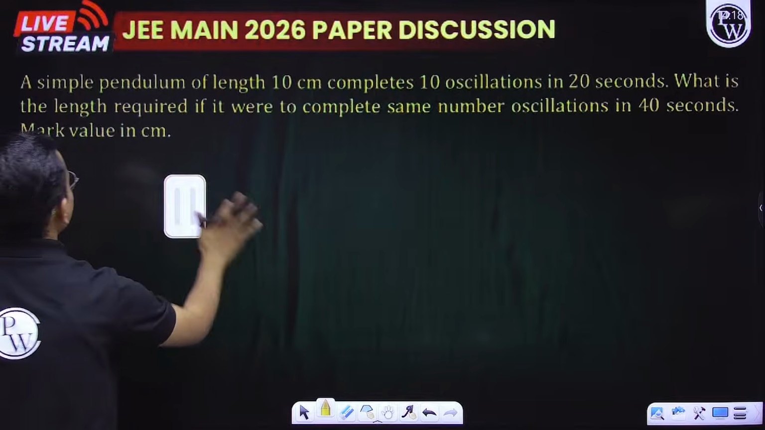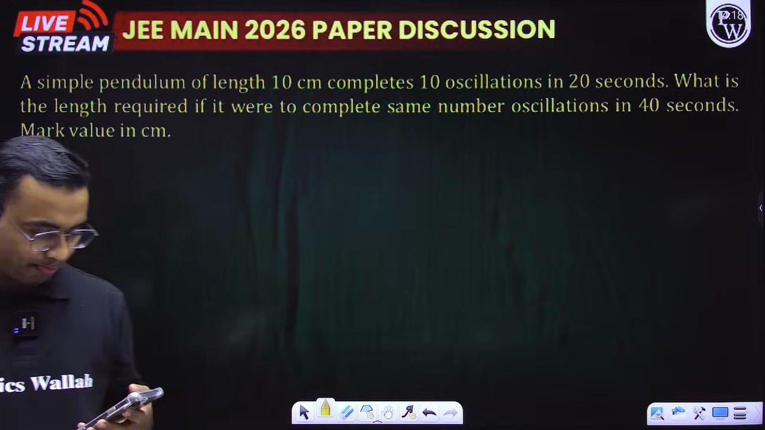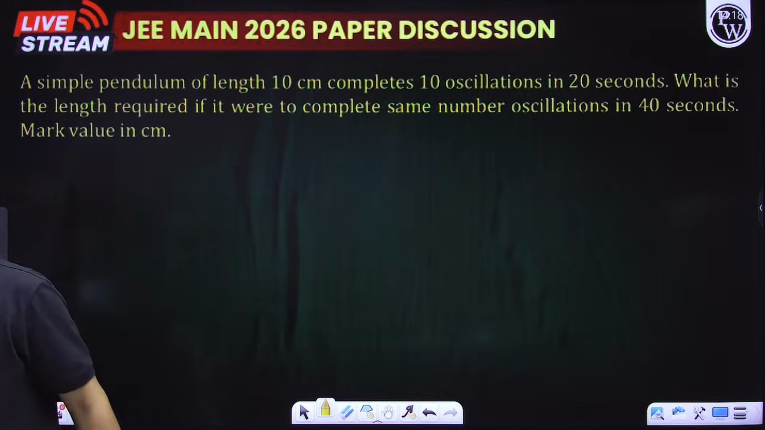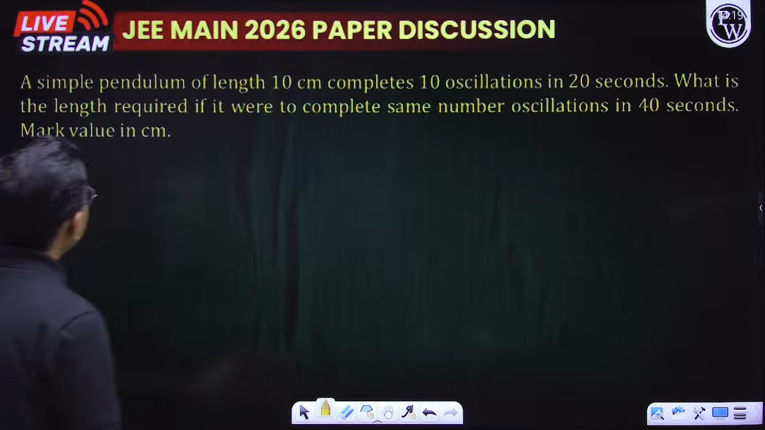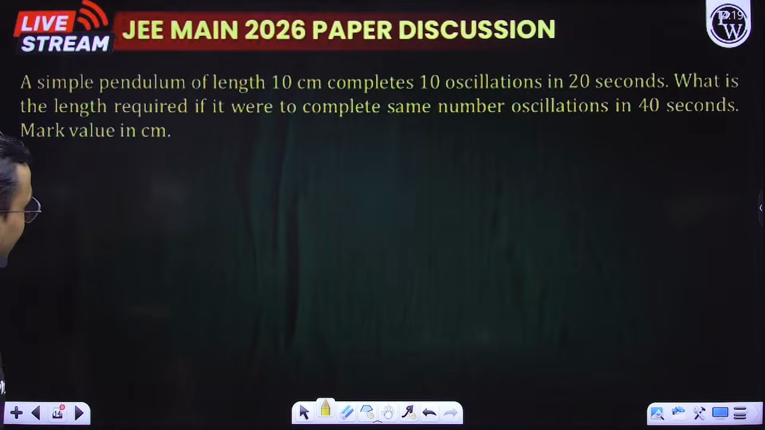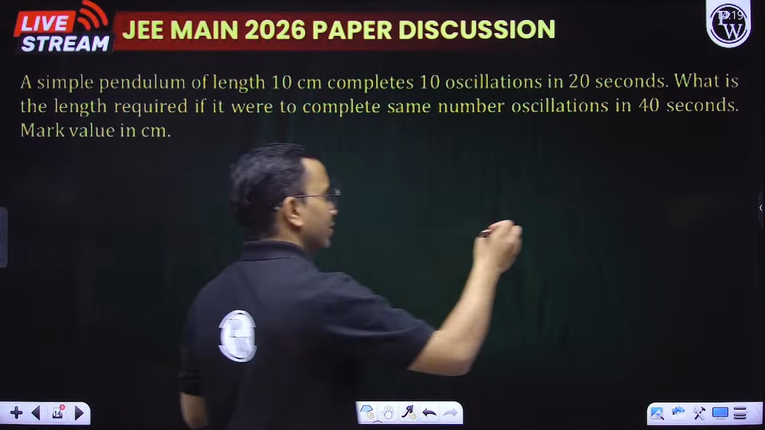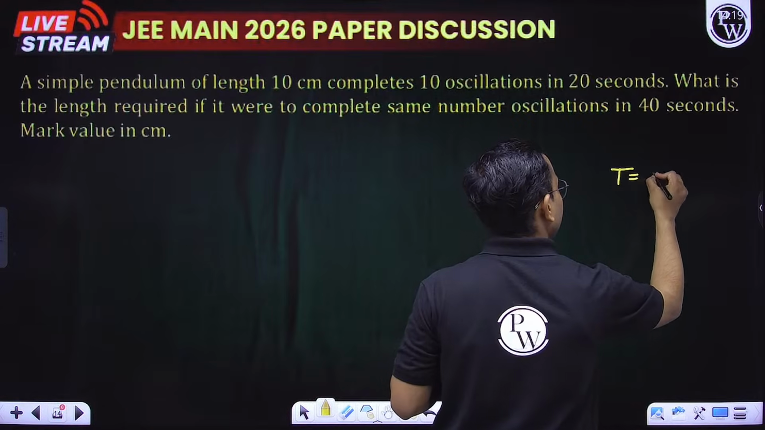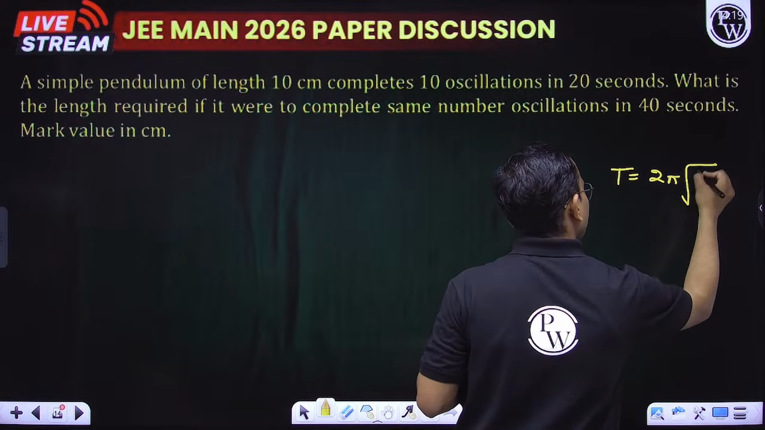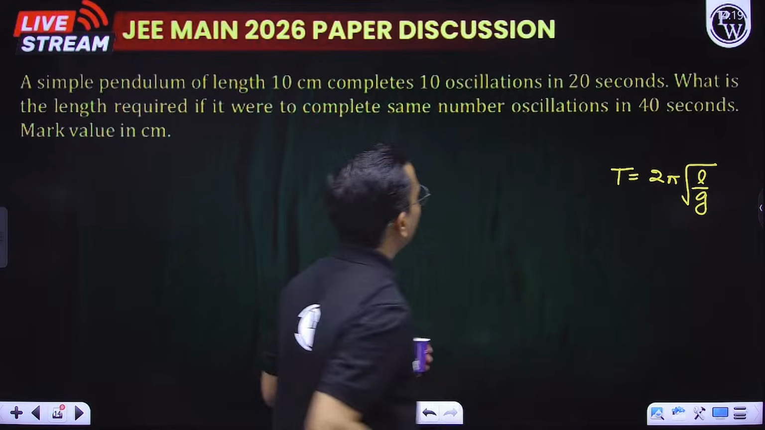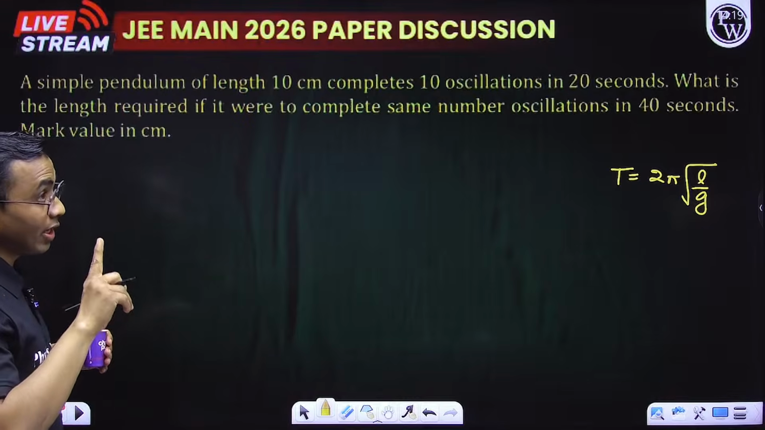Now we are going to discuss this question on simple pendulum. So it relates to the time period. Let us see what it is. A simple pendulum of length 10 centimeter completes 10 oscillations in 20 seconds. By the way, what is the time period formula for a simple pendulum? 2 pi root L by g. This is the formula.